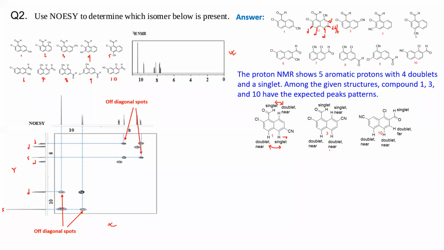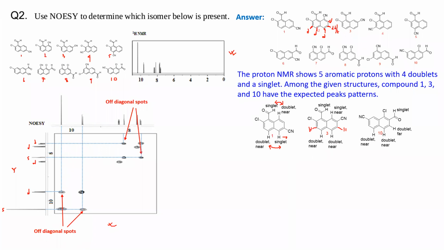If you look at compound 3, you have these two protons, okay, one of which is ortho to aldehyde and meta to cyano group. Those two protons individually will be doublets because they have ortho protons individually. They have the ortho protons here and here, so they will be doublets.